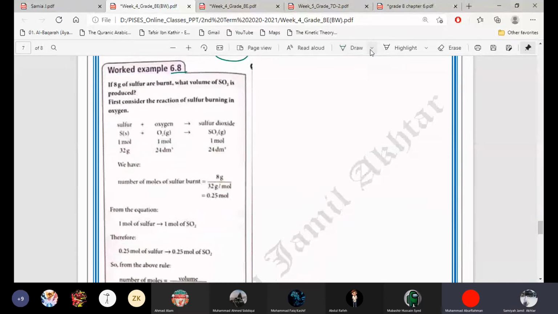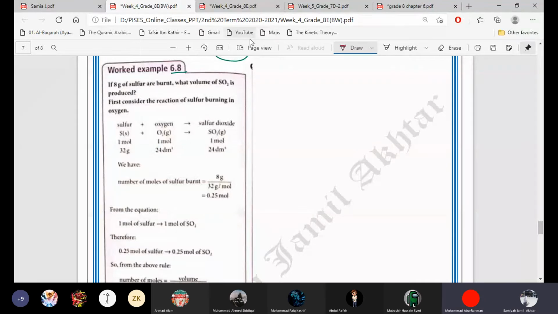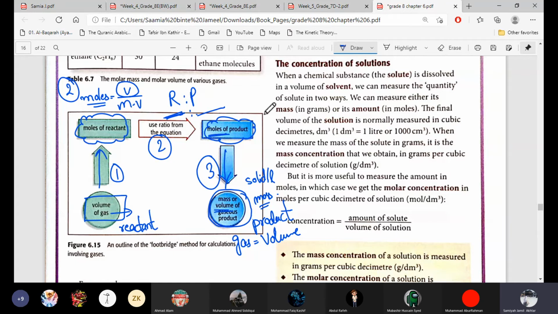Okay, according to that flowchart, I told you that the volume of the reactant is given, but here the reactant is sulfur and sulfur is solid. For a solid, the mass will be given, so we will convert the mass into moles. The first step, in short, is whatever is given to you, convert it into moles.